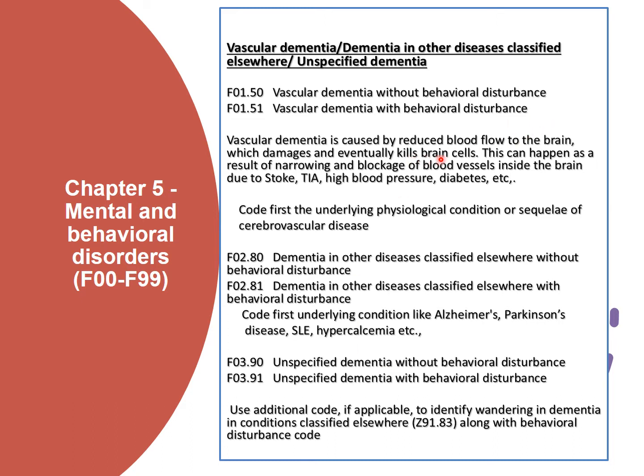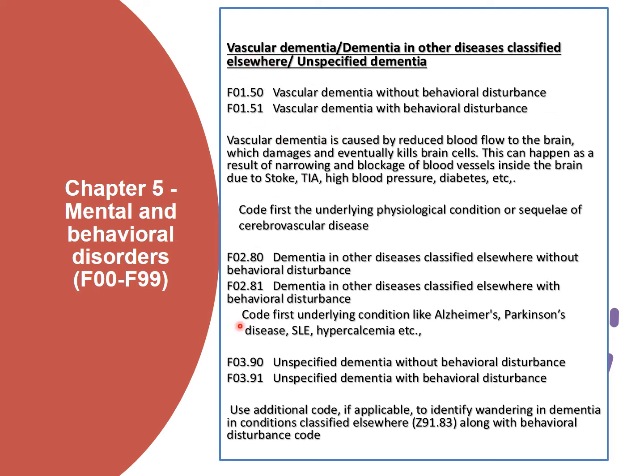Coming to vascular dementia. Vascular dementia is caused by reduced blood flow to the brain, which damages and eventually kills brain cells. This can happen as a result of narrowing and blockage of blood vessels inside the brain due to stroke, TIA, high blood pressure, diabetes, etc. So, while coding vascular dementia, the underlying physiological condition or sequelae of the cerebrovascular disease should be coded first as primary diagnosis, followed by vascular dementia.